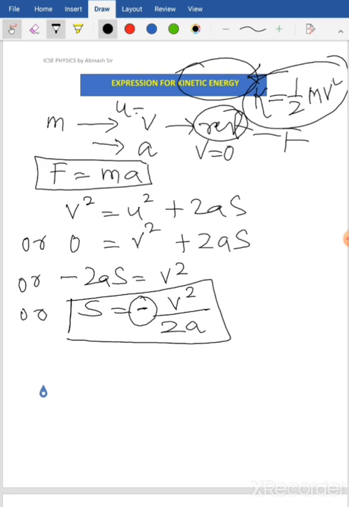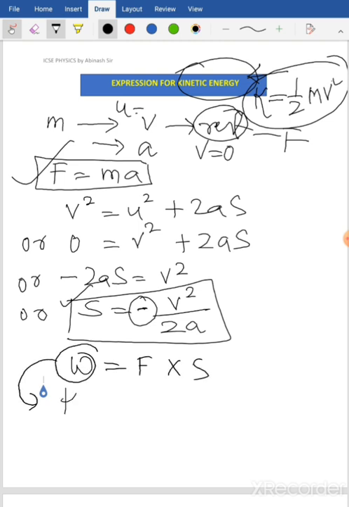Why are we finding the value of F and s? Because you know that work done is given by F into s, and here the work done is the kinetic energy. So kinetic energy is equal to force, here ma, into s, which is v square by 2a.